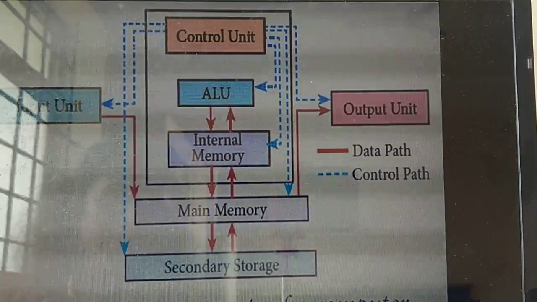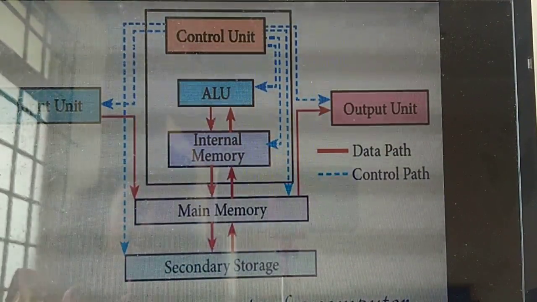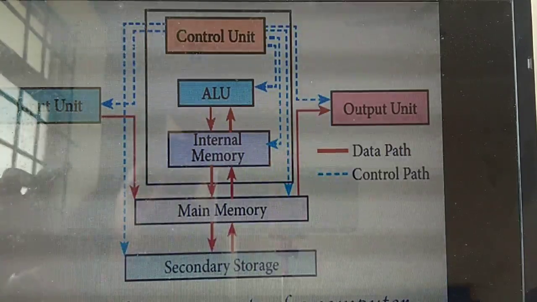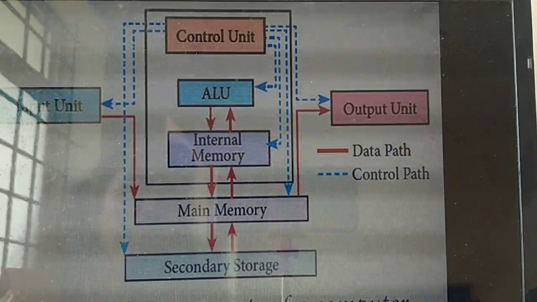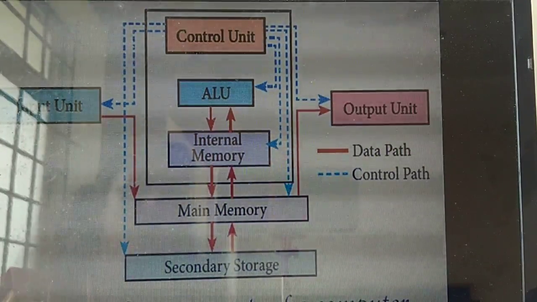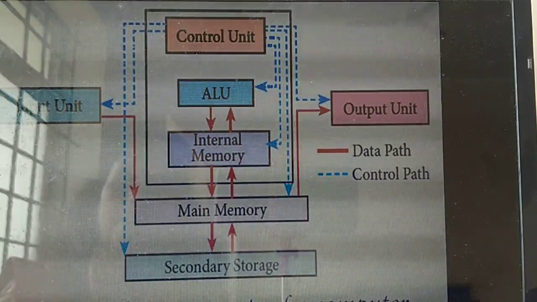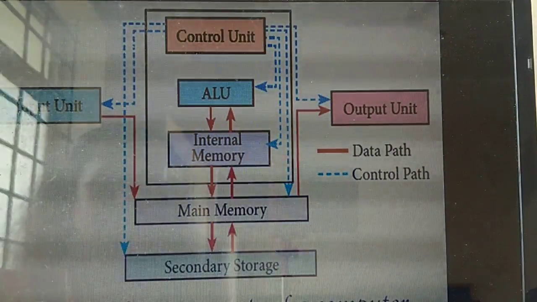So if you are asked a 5 mark question, first thing you need to write, the first slide I explained, components of a computer. What is a computer? Then components of a computer. Then you need to draw this diagram. This is a very, very important diagram. You should draw this diagram, then only you will get 5 marks. Understand?